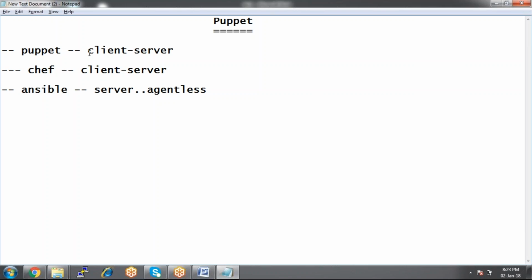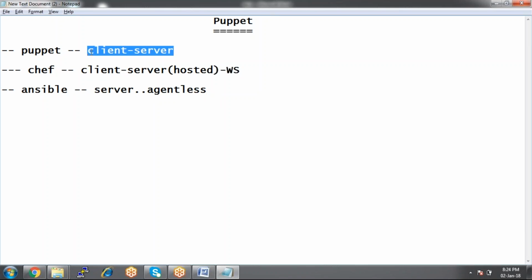In Puppet, we need to install client and server. Whereas in Chef, if you remember, we are using a hosted server, that means the cloud server. Then we also had the workstation. What is the purpose of the workstation? To control the server we need the workstation, and if you want to install clients we need the workstation. But Ansible is much easier in terms of configuring. It's very easy because it is agentless.